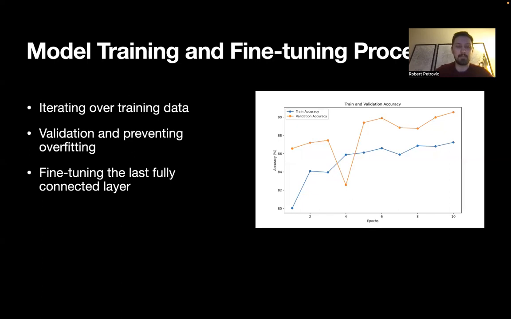This allowed the model to adapt its feature extraction capabilities to the specific task of age prediction while maintaining the pre-trained weights of the previous layers, which were established from image classification on the ImageNet dataset. I tracked the training loss and accuracy and saved the best model based on validation accuracy or loss. And I have a graph here just showing you how the accuracy was improving as I was training it.